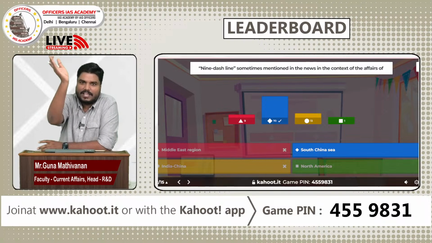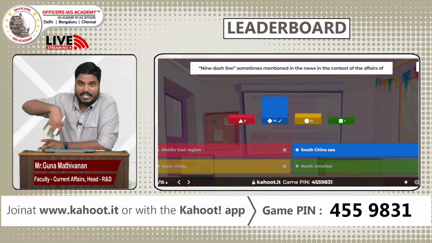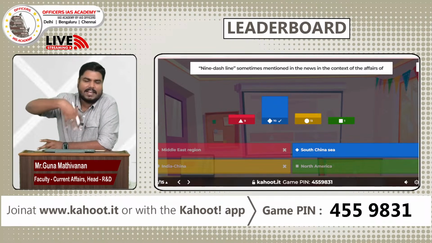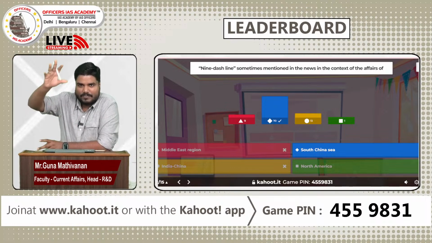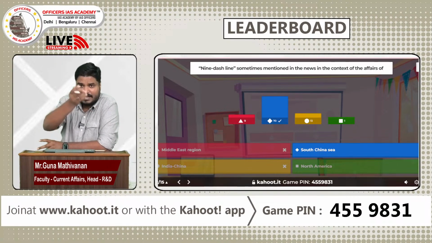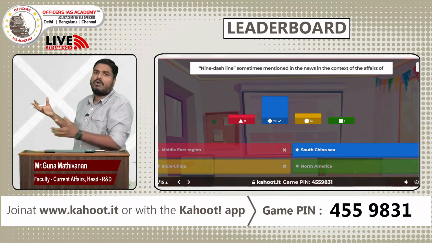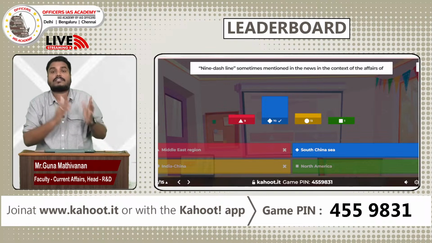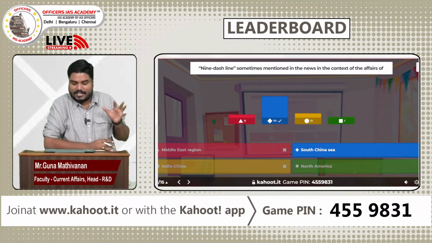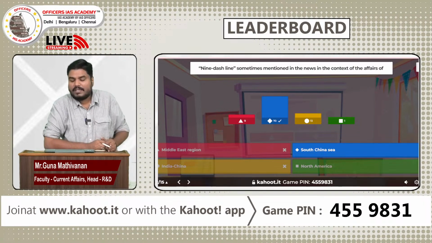They have drawn an imaginary vague line in the South China Sea, and they claim that the entire area surrounded by it, all the islands in that 9 dashed line, is theirs. China claims all the islands in that region as theirs. So this is the South China Sea 9 dash line explanation. So answer is B, South China Sea.